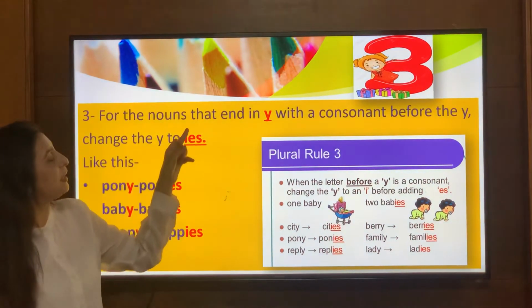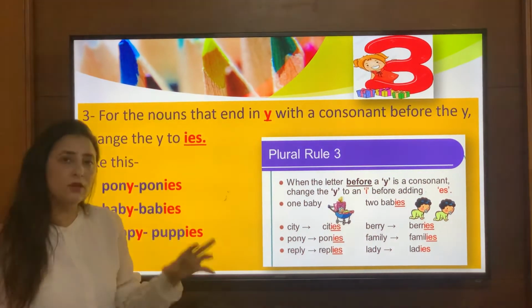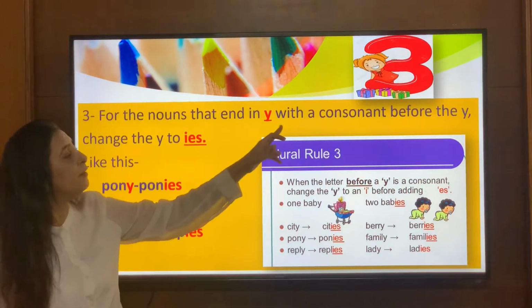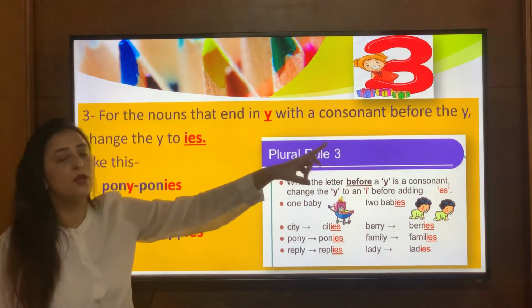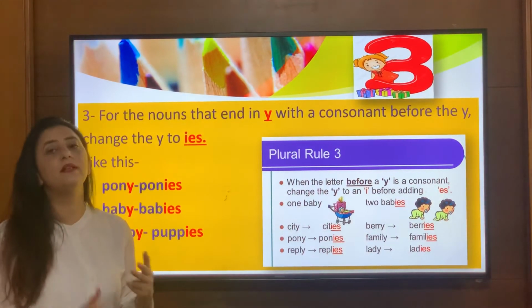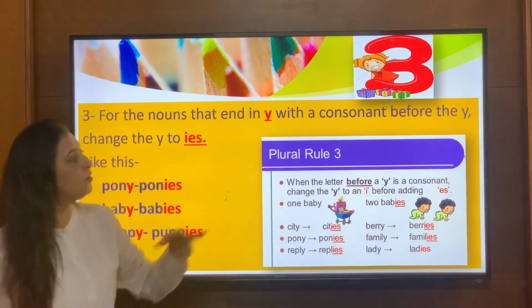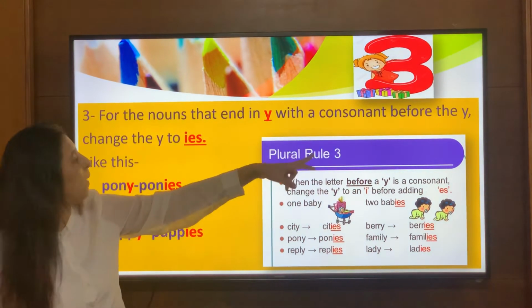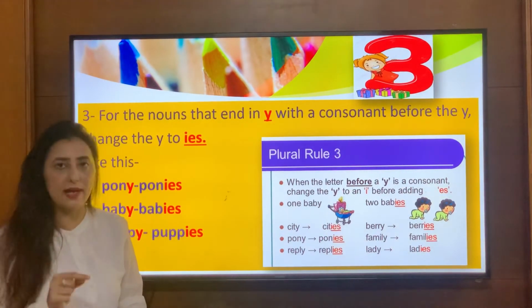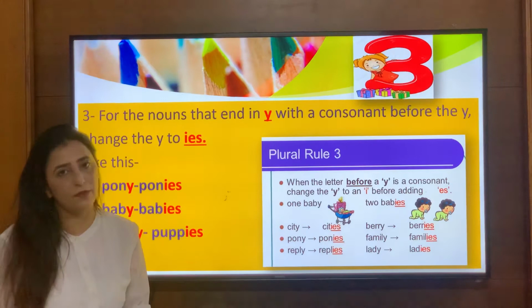For the nouns that end in Y. Now for all the nouns that are ending in Y, with the consonant before the Y, I have to see the letter before the Y, whether it's a consonant or a vowel. So if there's a consonant before the Y, then change the Y to IES. We'll cut Y and add IES in place of it, right?